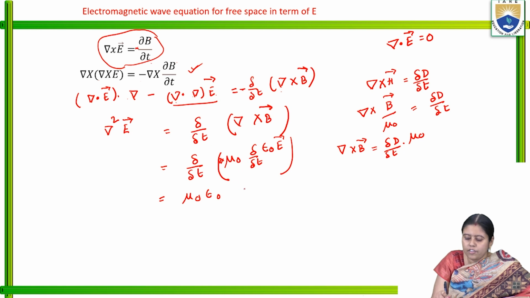Mu naught epsilon naught is equal to grad cross del squared E by del T squared.